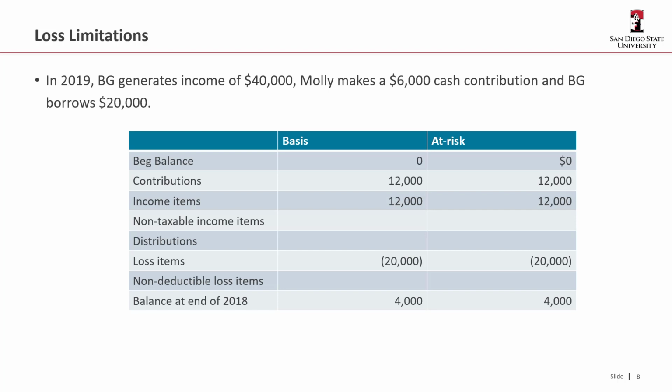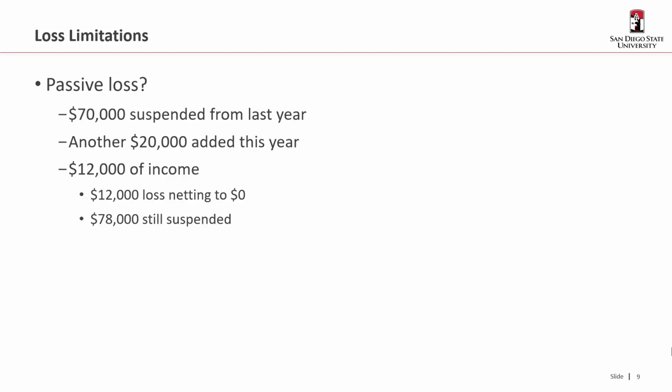That same 20,000 loss, even though note we did not incur a loss in 2019, that's just last year's suspended loss, pushes now into the at-risk filter. Well, since our at-risk amount is up to 24,000, we can use all 20,000 of the suspended loss from the basis, which as a result now we're left with 4,000 in the at-risk amount.